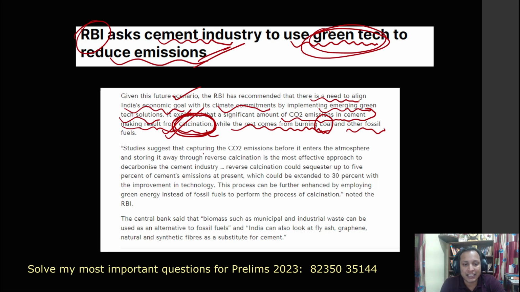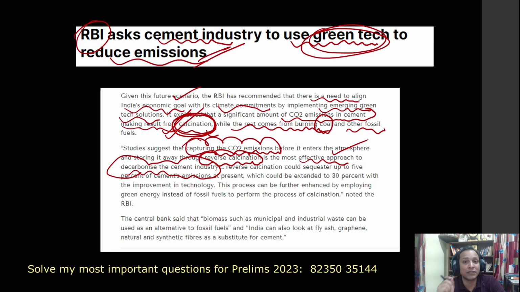So studies suggest capturing this carbon emission. You see, UPSC is asking a lot of questions on carbon capture. Carbon capture is a very important theme in the UPSC examination. A lot of questions have been asked on carbon sequestration and carbon capture, and this year also this theme is very important. Capturing the carbon before it enters the atmosphere and storing it away through reverse calcination. There is a technology called reverse calcination which stores these carbon emissions before they are released into the atmosphere, and it is the most effective approach to decarbonize the cement industry. This is very important: decarbonization of the cement industry.